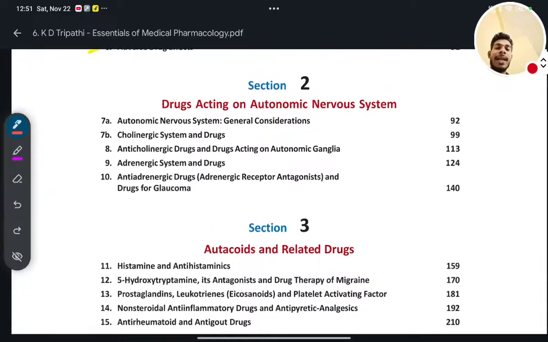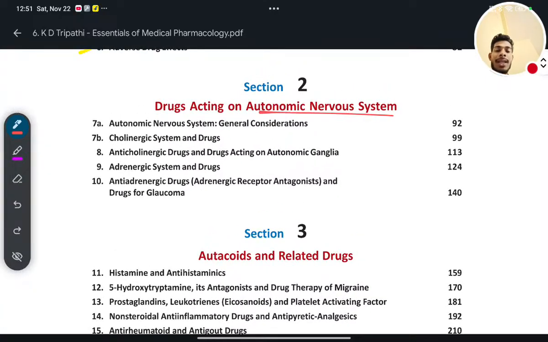After that, we will see the drug action on the autonomic nervous system. In this we will see the whole autonomic nervous system. What are their general considerations? What is the classification of the drugs? Alpha, beta, everything we will see. Then in that, sympathetic, parasympathetic. What are activating? What are inactivating?